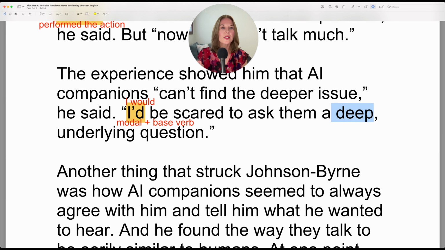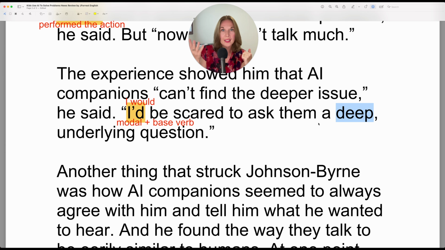So in this hypothetical situation, he would be scared if he asked them a deep underlying question. Let's look at these two adjectives. We have deep and then we have underlying. So here, they used deeper, which is the comparative form. A deep question, deep means more serious, more important, or more profound. And it goes below the surface.